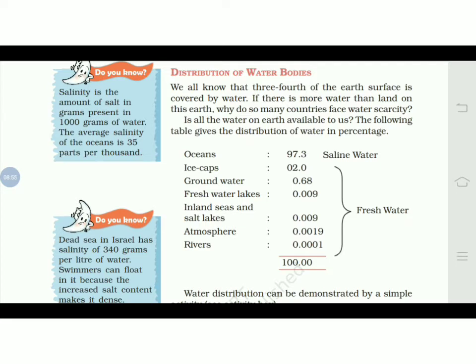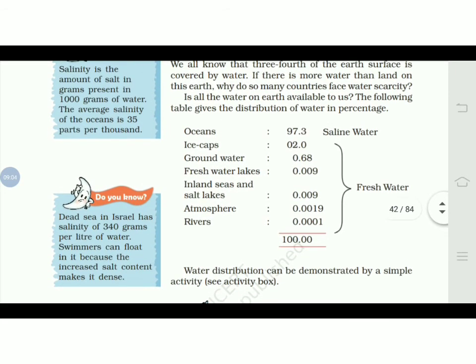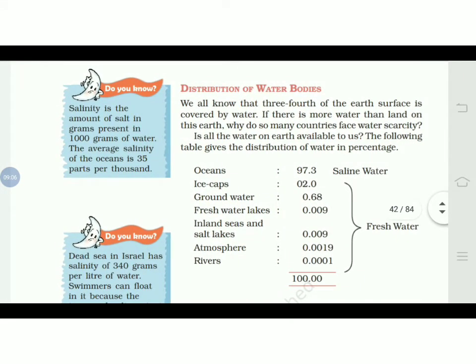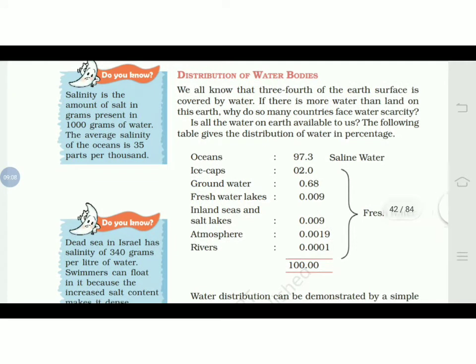The following table gives the distribution of water in percentage. So generally we say 71% of the earth's surface is covered by water body, and 29% is covered by land. Okay, so this is the general 100% distribution of the water body.